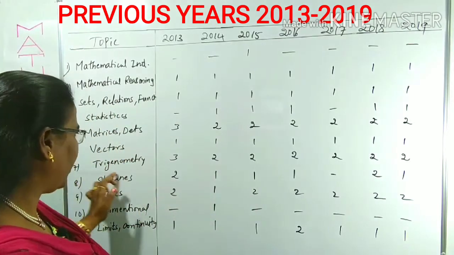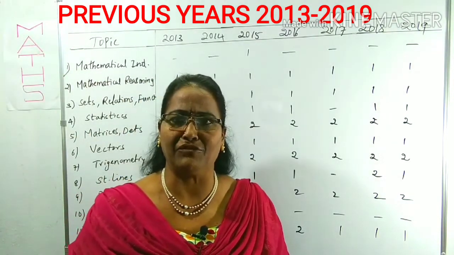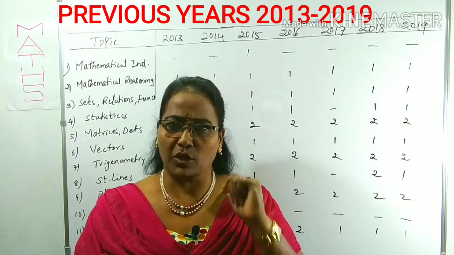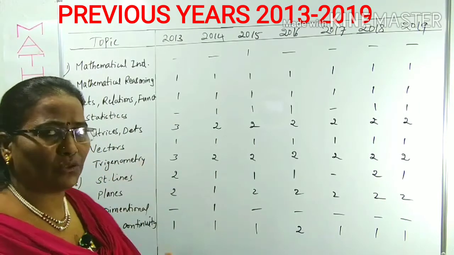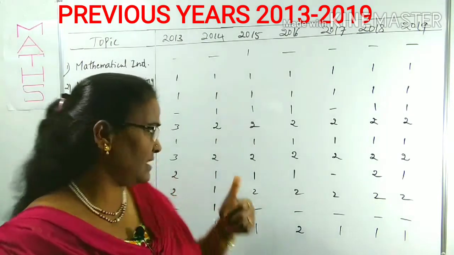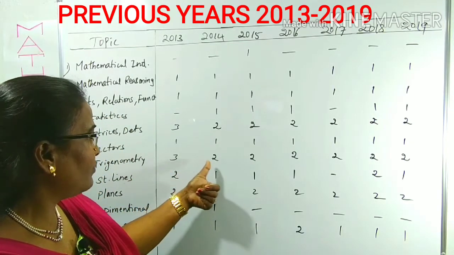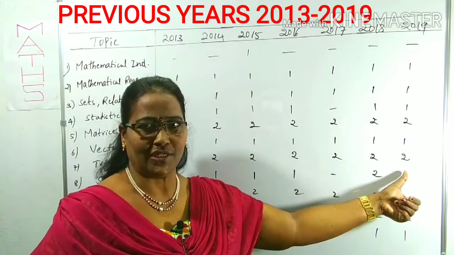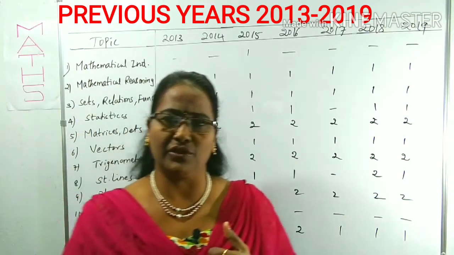Right. Now trigonometry. There are plenty of topics, but if you try to focus on all of those, it is very difficult. Only one question you can get, maybe sometimes. Like in 2021 one question, but in previous years trigonometry 2013 3, and 2014 to 2019 each year 2 questions. So especially in trigonometry we will focus on certain topics.